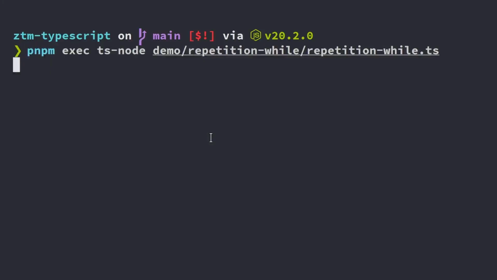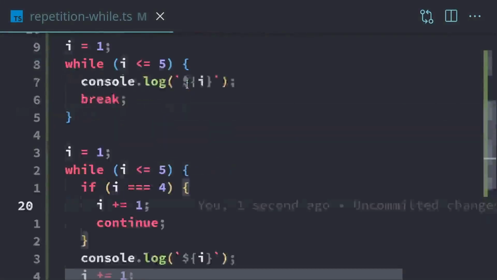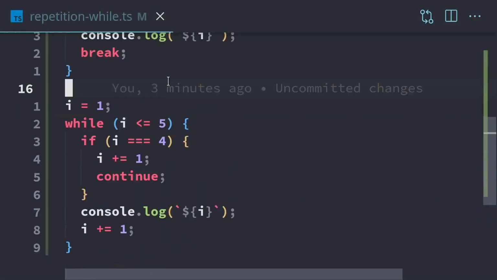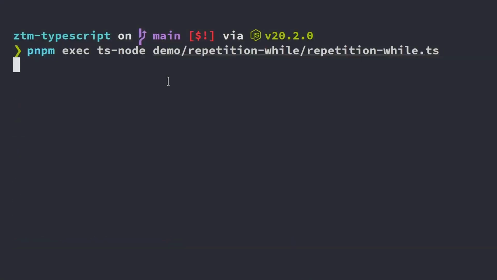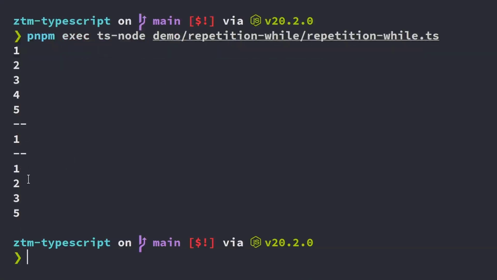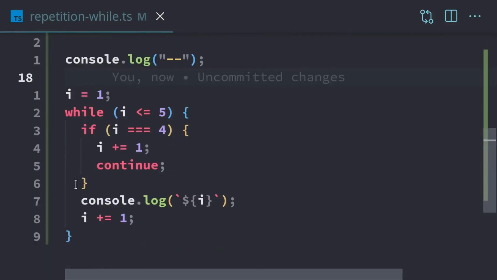We'll run this again. And so now we have, we'll put a little separator there so we can read that better. Try that again. So now we have 1, 2, 3, and 5. And that's because we skipped 4, because we used continue. And while continue does skip the current iteration, it doesn't exit the entire loop. So again, break will exit the whole loop, and continue will just exit the current iteration and go on to the next one.